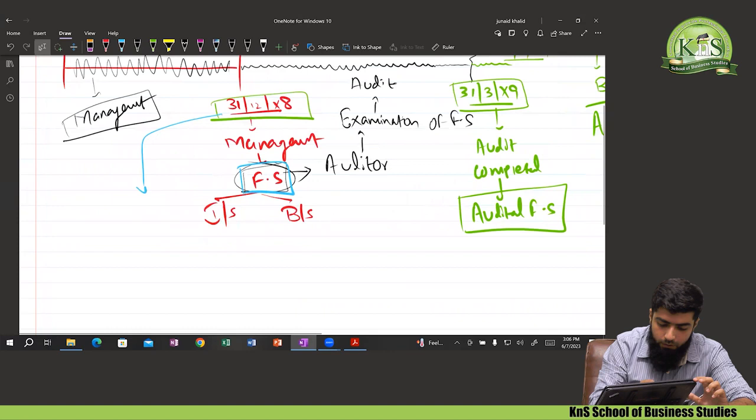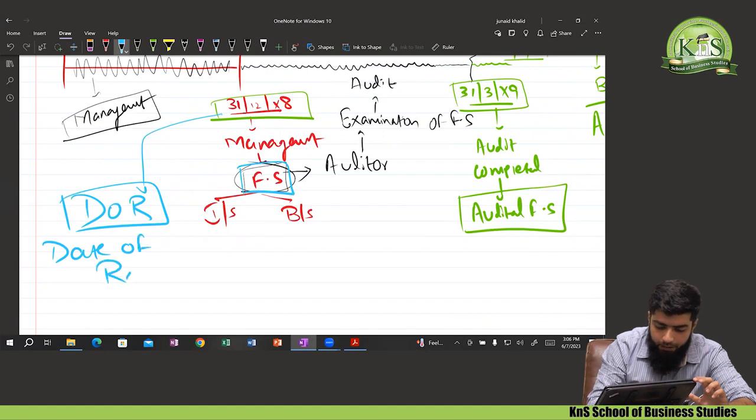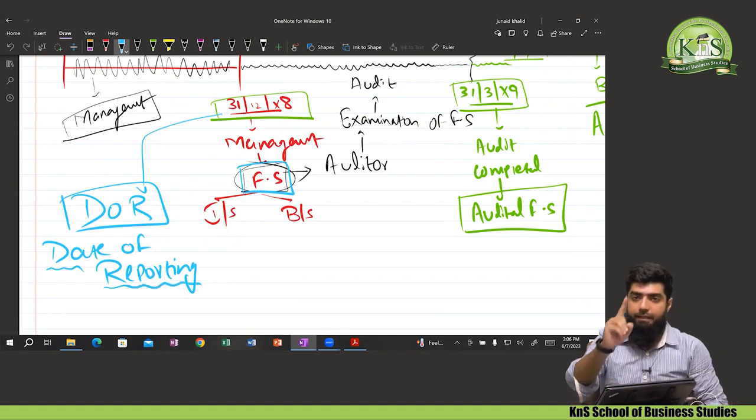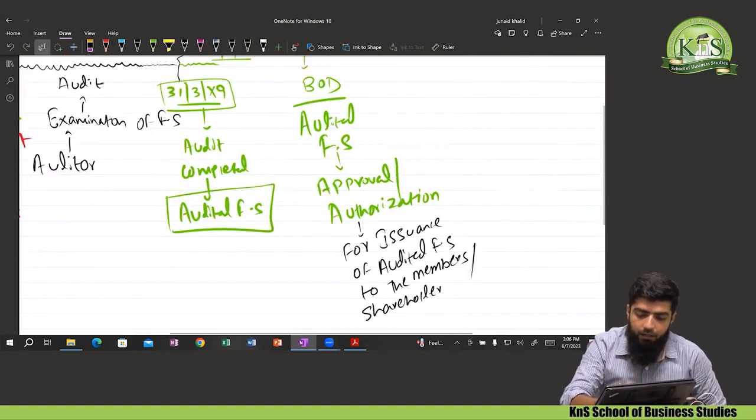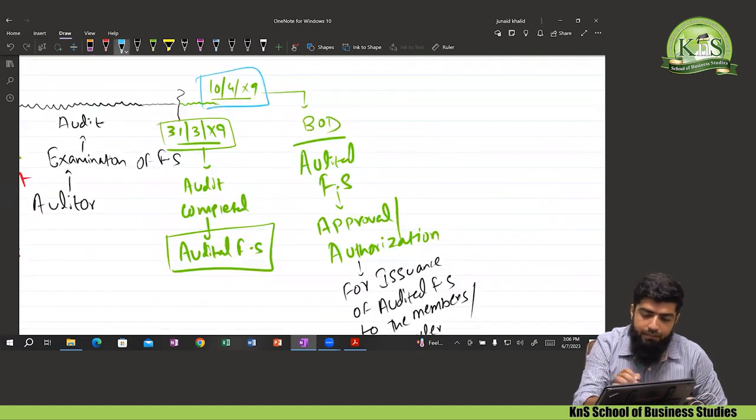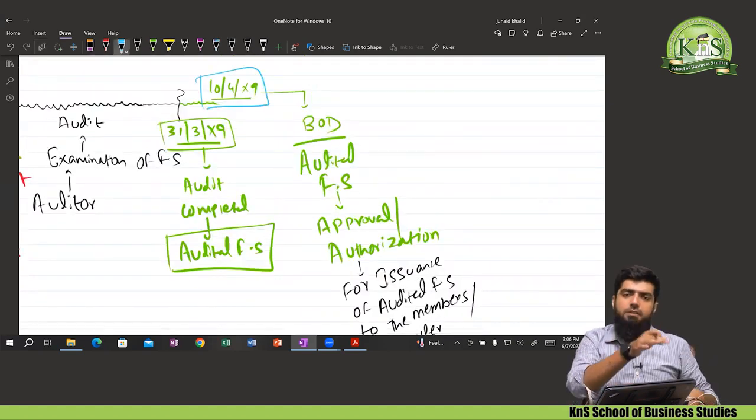That date is known as the date of reporting. That date is known as what? The date of reporting. Now what is date of reporting? Date of reporting is the date at which the financial statements are prepared by the management. There is another date, that is 10th of April. It could either be a 31st March as well.